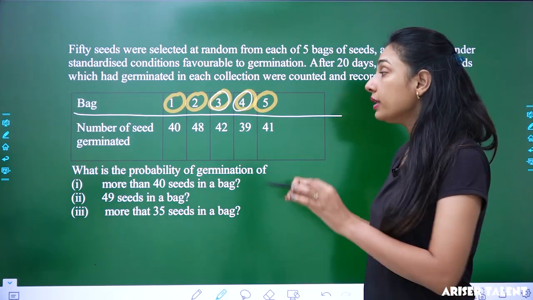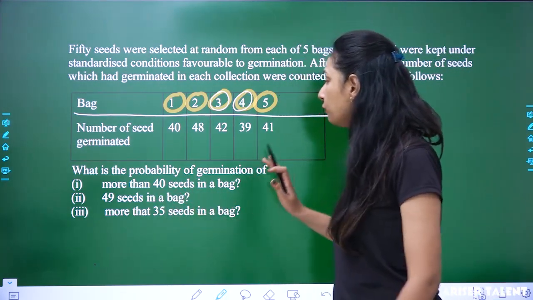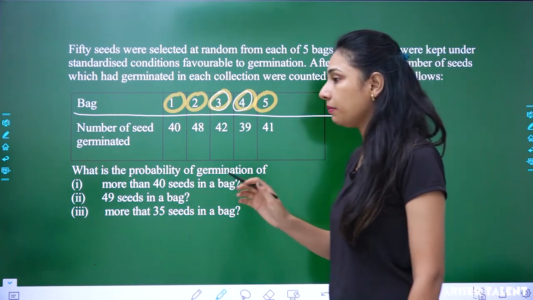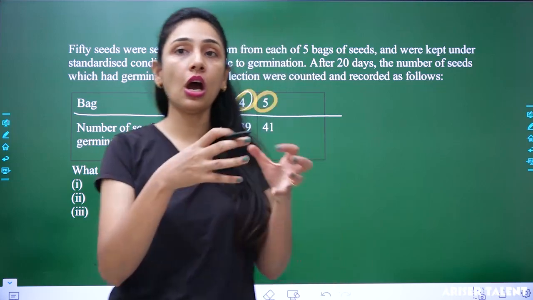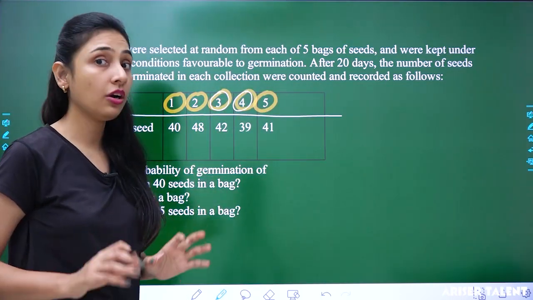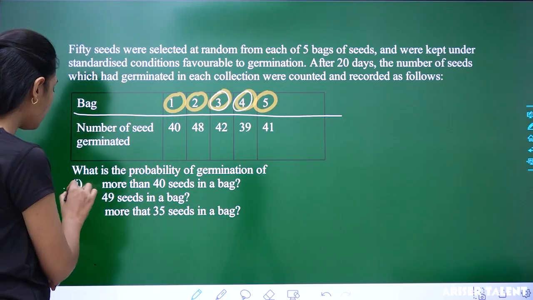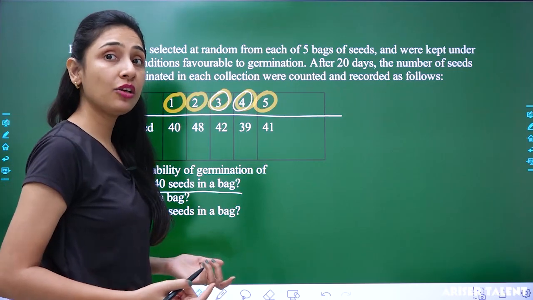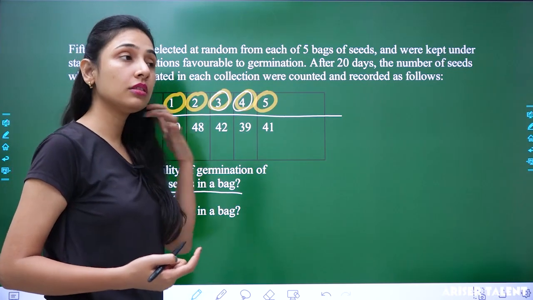Now, the first question: what is the probability of germination of more than 40 seeds in a bag? I have told you about how to write the question. So you can go with the language part. The first one is more than 40 seeds in a bag. What is the probability of getting more than 40 seeds in a bag?